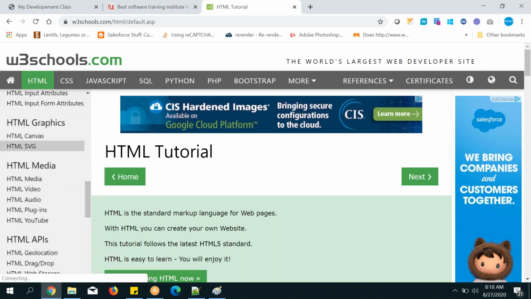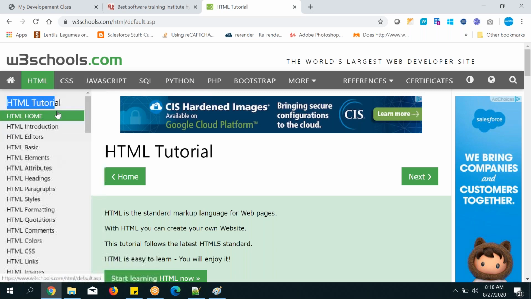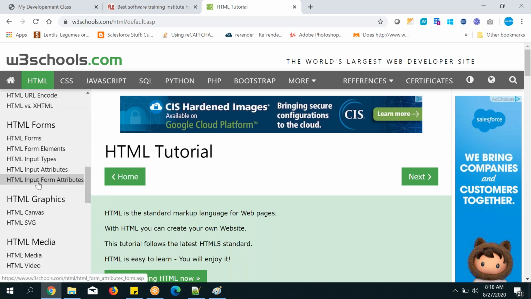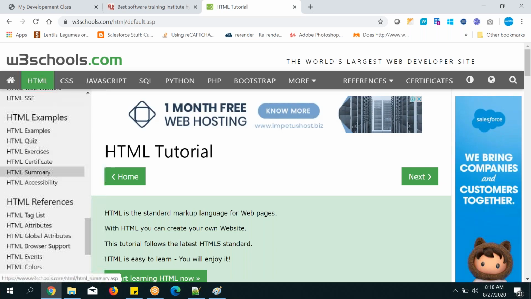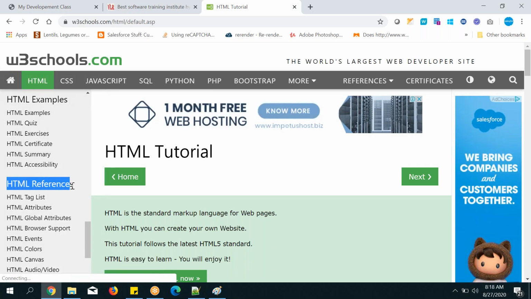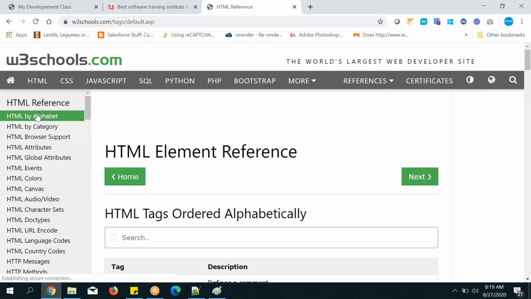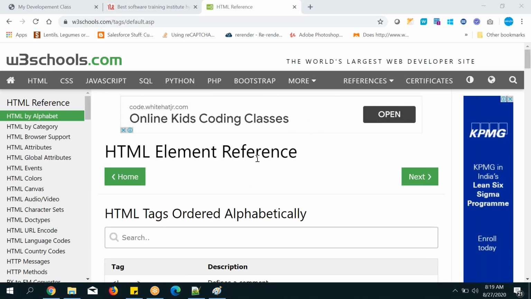Okay, next. Where are the tags, and how do you read and learn HTML from here? You don't need HTML introduction, basics, and editors. Let's go to HTML references, and can you see the HTML tag list? You can click on the tag list. And now again I am sharing the direct link. This is the direct link.